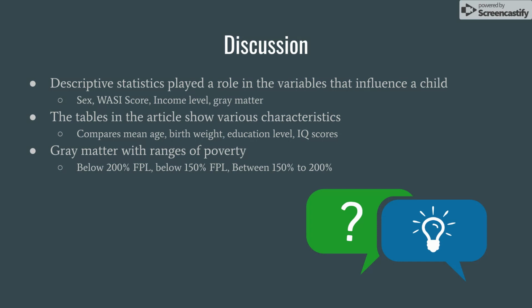The mean age, the birth weight, the education level, and IQ scores were also used in this study to help look at the comparison between each age and gender. Just like the previous diagram you saw, there was a range in poverty, so they were able to see different levels of poverty. The poverty levels were all very low, but they were still looking at the various percentages compared to gray matter.